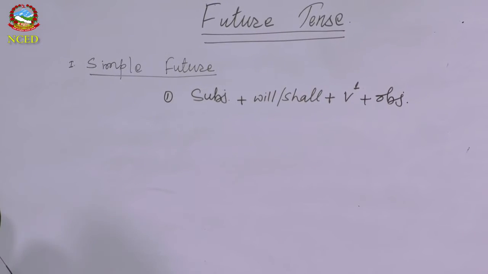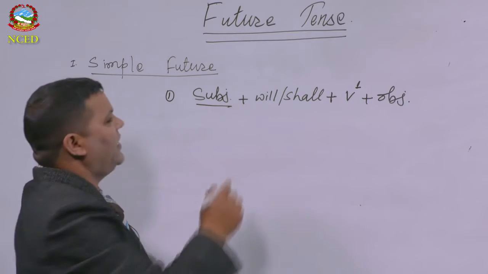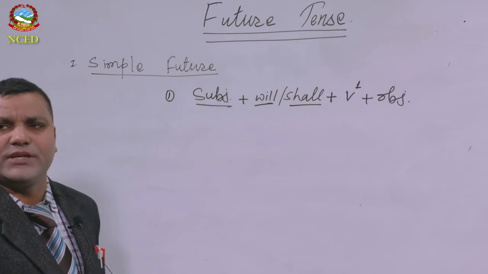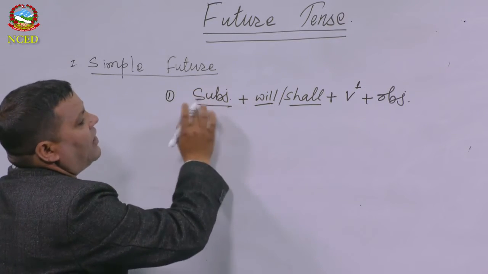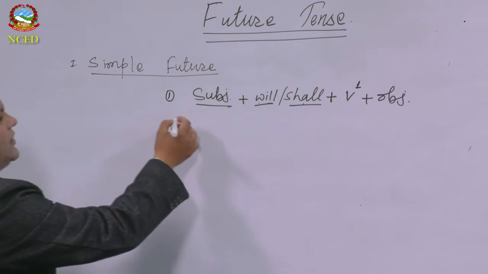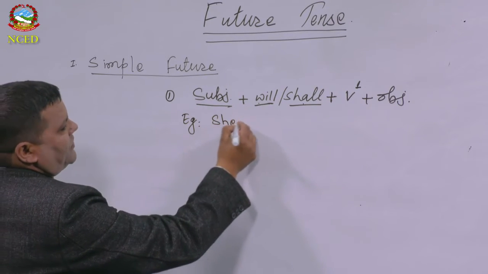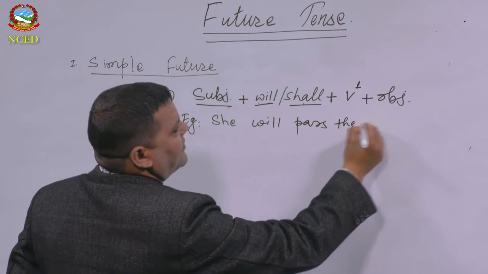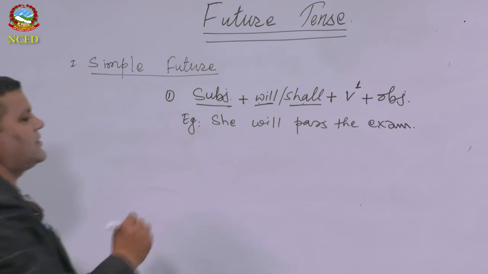So, dear students, what you have to consider is whether the subject is singular or plural. In both cases you have to use will or shall. Last time we studied singular subject, singular verb, plural subject, plural verb. But here, either singular or plural, we have to use will or shall. Let's see the example. She will pass the exam.